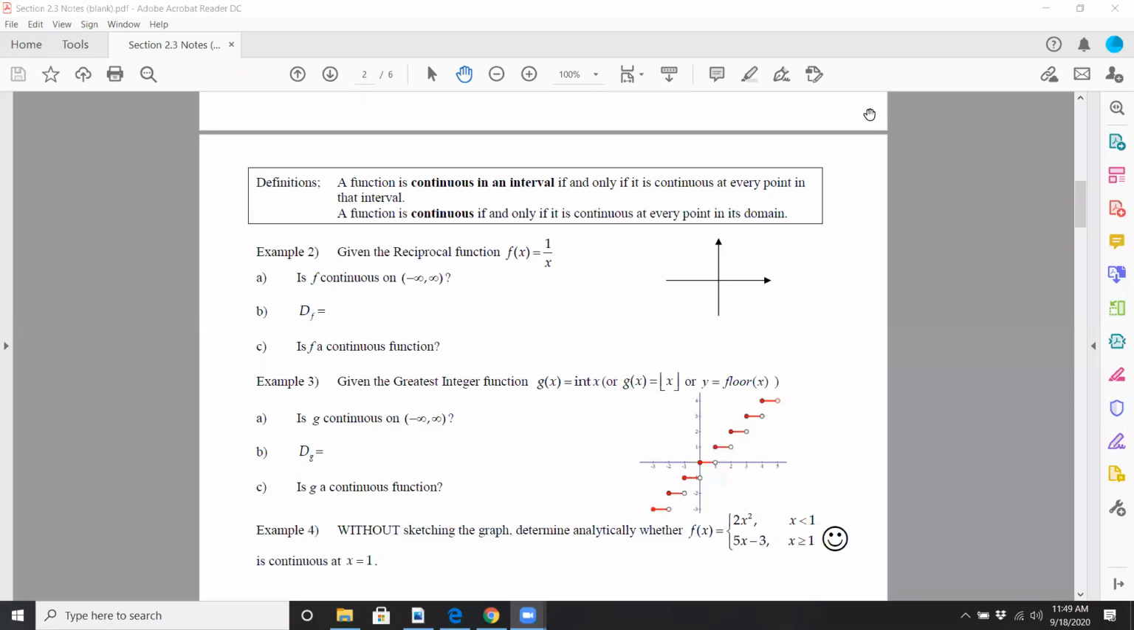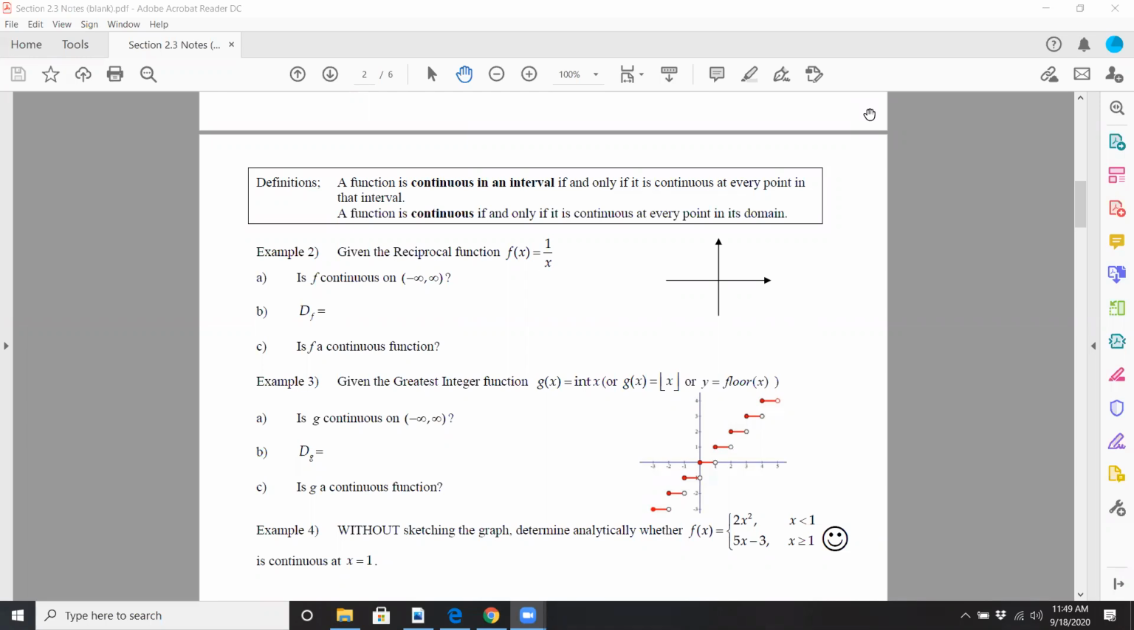Okay, I started the video again because I want to do one page at a time. So in this case, here we have definitions on top of page 2. A function is continuous in an interval if and only if it's continuous at every point in that interval, okay? And it's continuous if and only if it's continuous at every point in its domain, which we saw. So we have to be very mindful about the words we use.